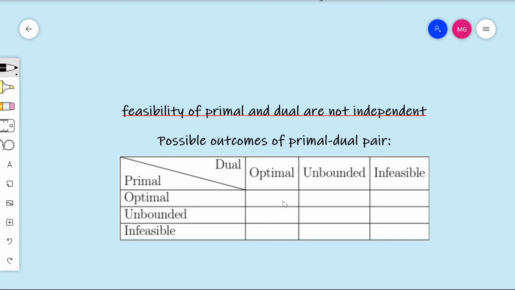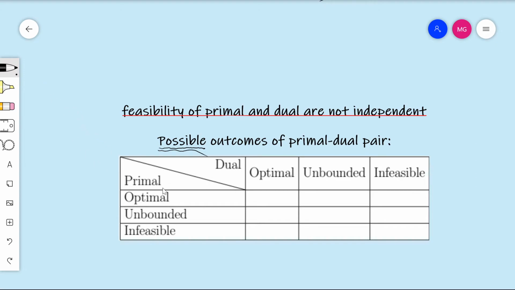So let's fill in this chart, because we can actually make a lot of progress on what outcomes are possible and what are not. So I'm saying possible outcomes of primal dual pairs. Let me just underline the word possible here. So possible means, we're not saying it will happen every time when you take a primal dual pair, we're just saying that it is a potential outcome.